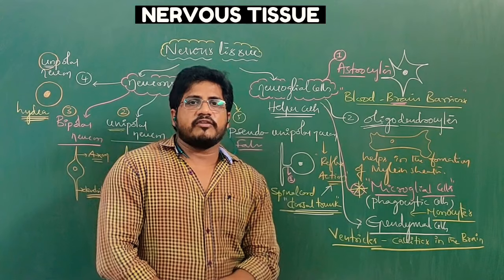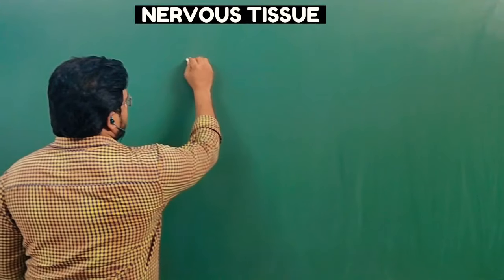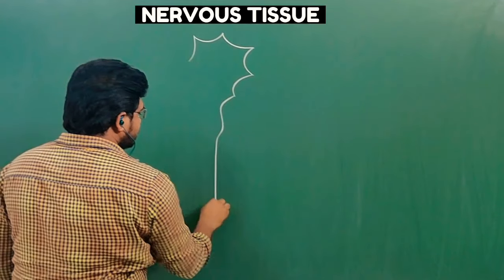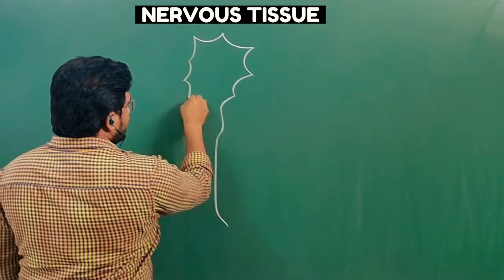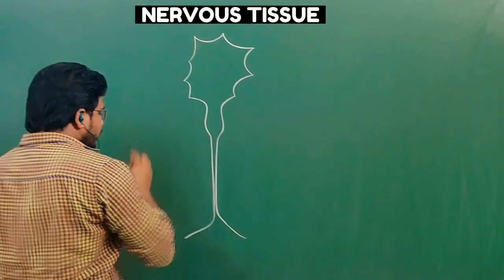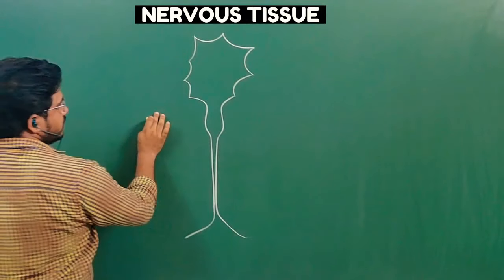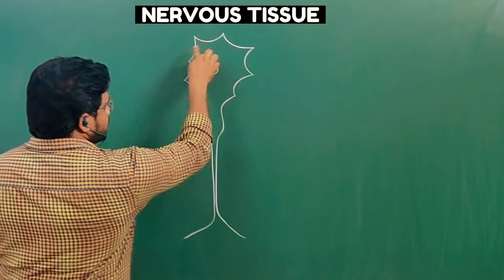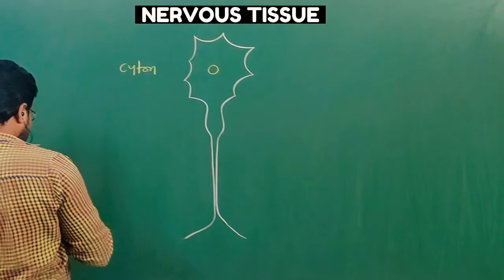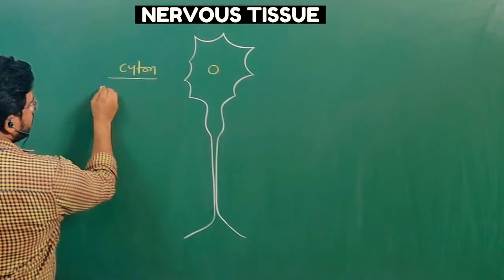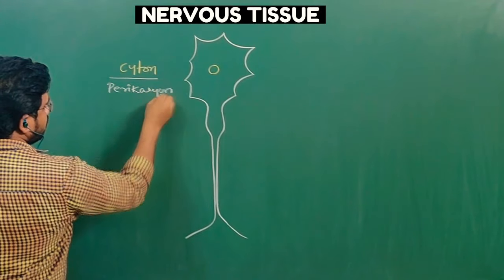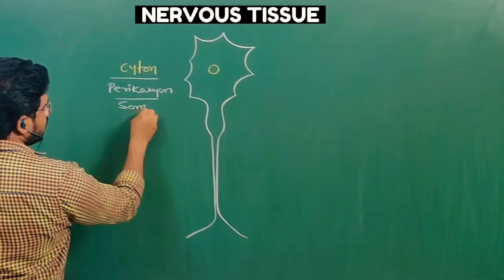Now let us discuss the structure of multipolar neuron. It has many projections. They are also called processes, and this circular part is called cyton. This is also called perikaryon, or soma.